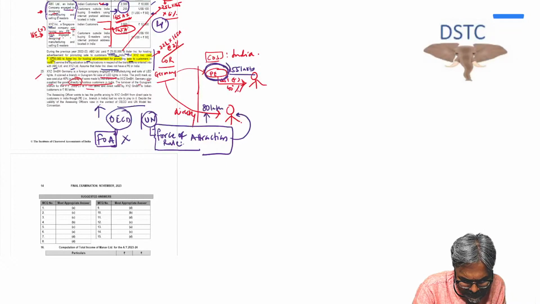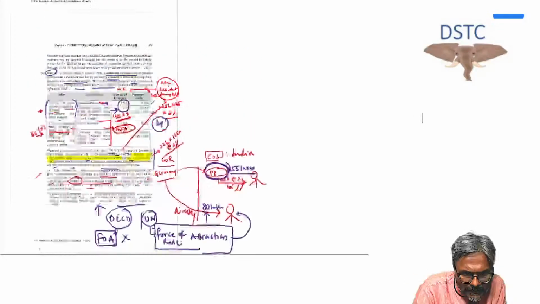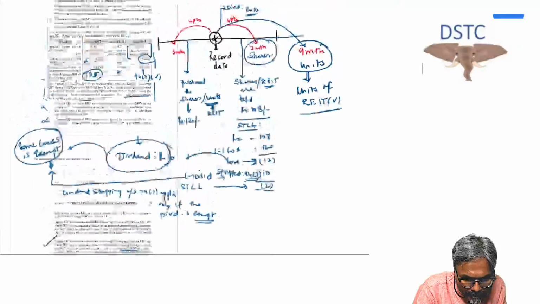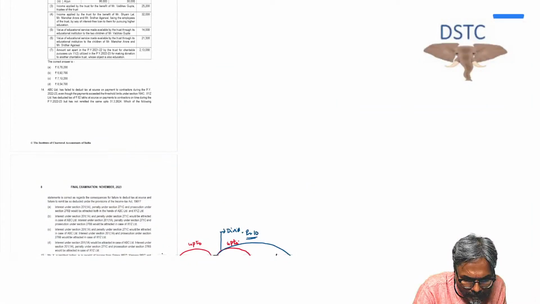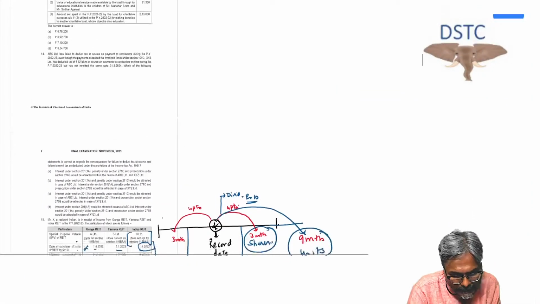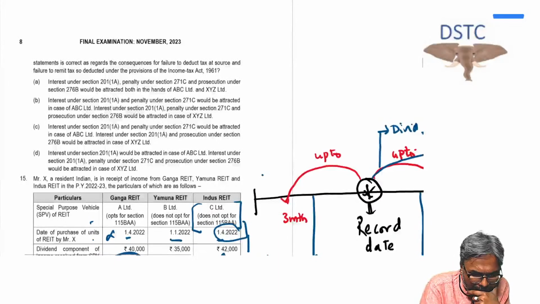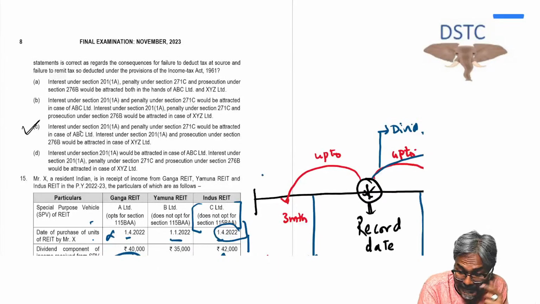Sorry, it is C. This is again, students, question 14, it is C. Remember that particular point.